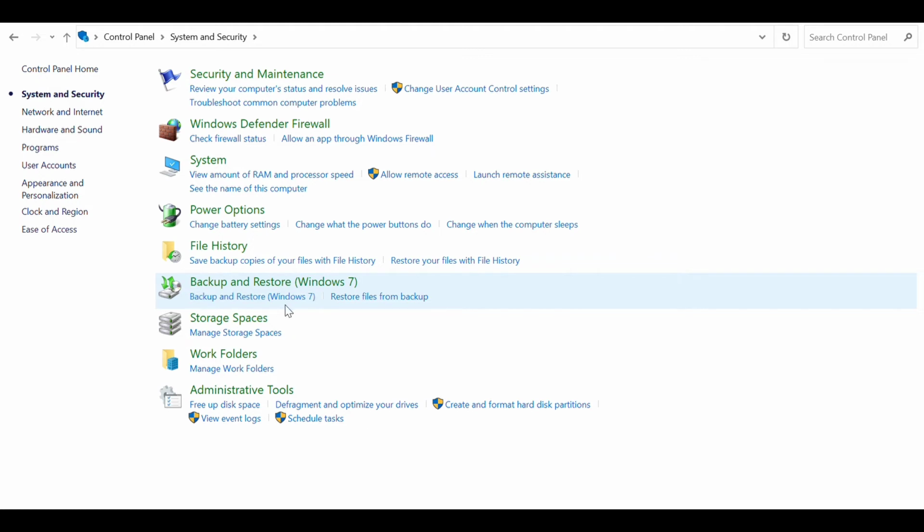Backup and Restore (Windows 7). Back up and restore Windows 7. Restore files from backup. Storage Spaces: manage storage spaces, which can manage Work Folders. Administrative Tools: free up disk space, view event logs and schedule tasks, and create and format hard disk partitions.